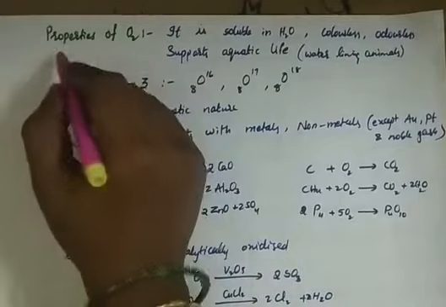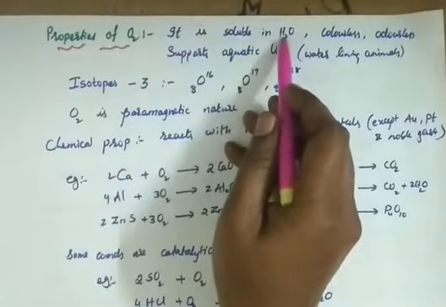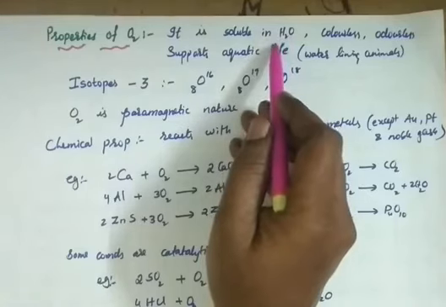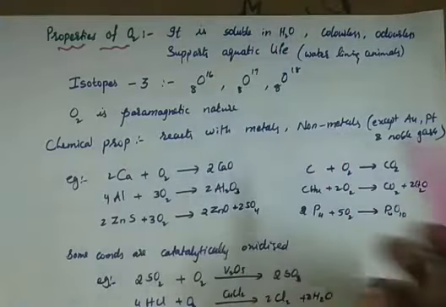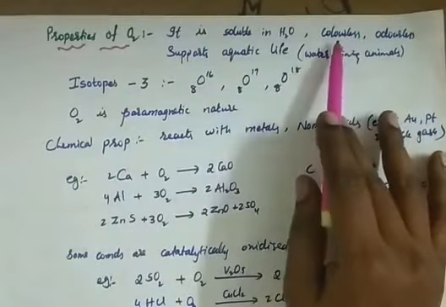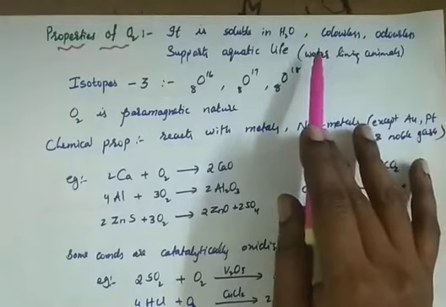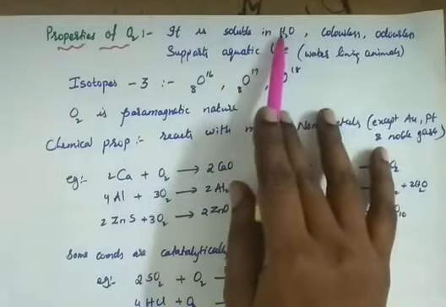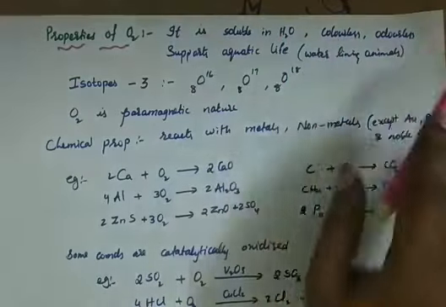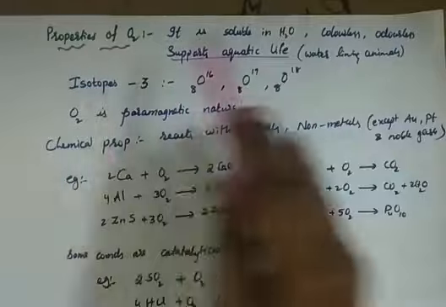Then properties of oxygen. It is soluble in water, you know. So dissolved oxygen is very useful for the respiration of aquatic animals. Aquatic means water, where the animals are present. All these animals take oxygen dissolved in water, right? And it is a colorless, odorless gas.